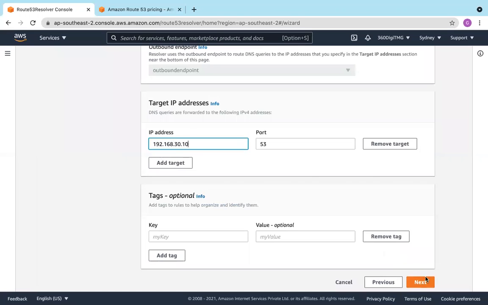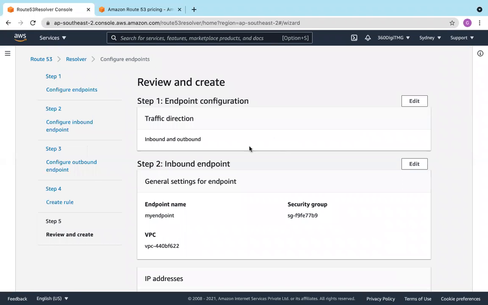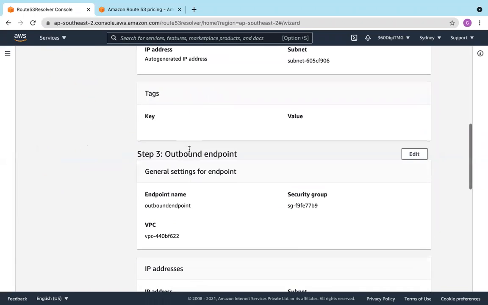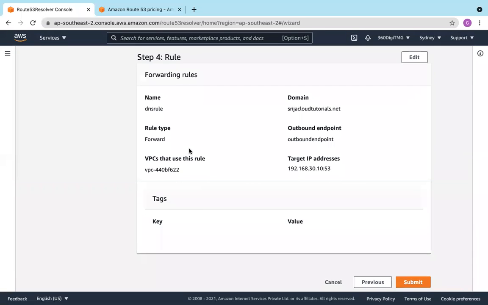Okay, next. So traffic direction, everything is there, right? Now we can submit it.